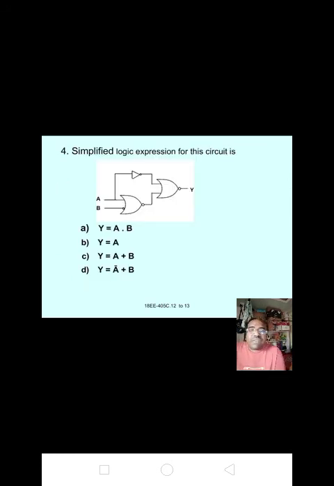Next, simplify the logic expression for this circuit. Okay, draw this diagram. It is A bar. Here we are giving the input B bar.